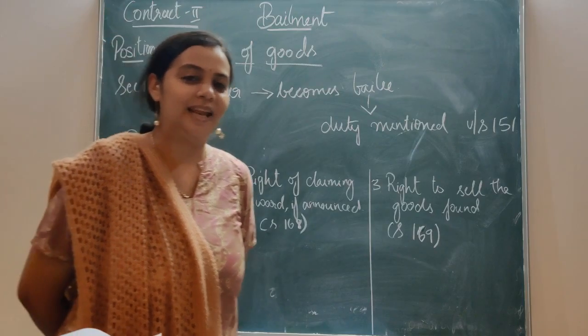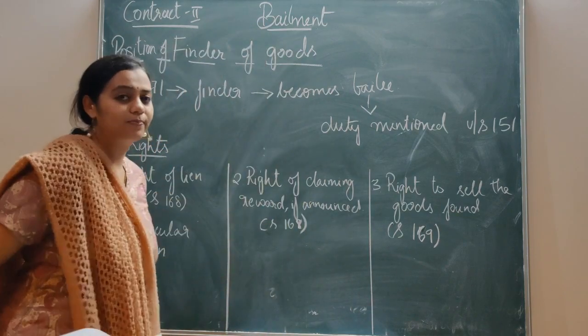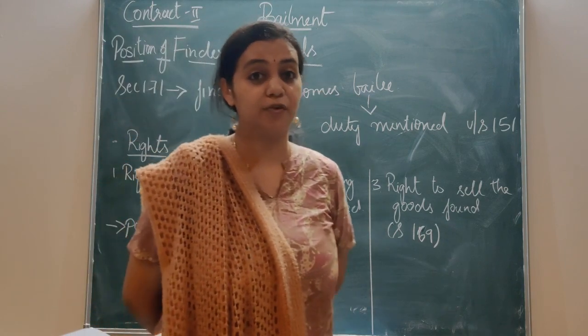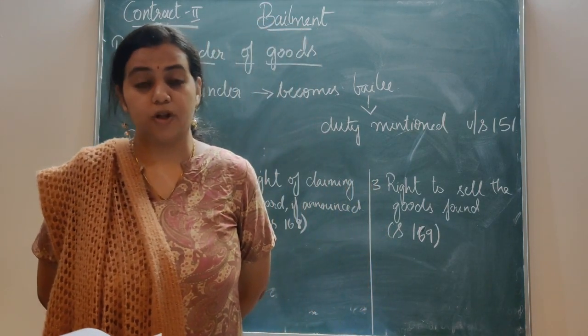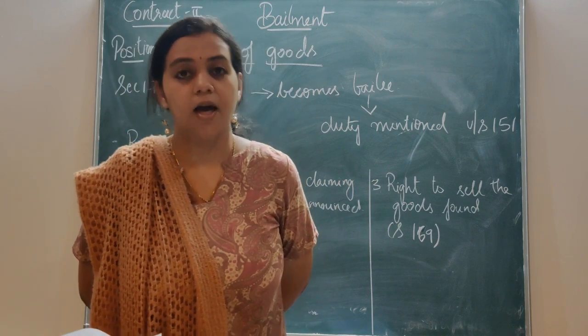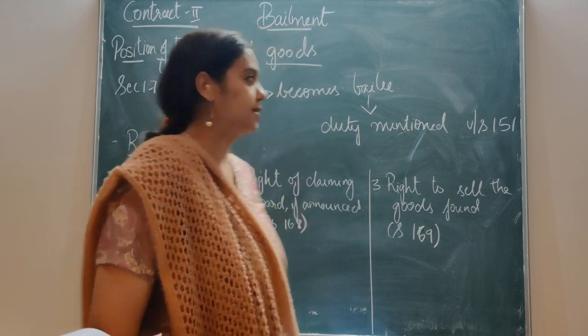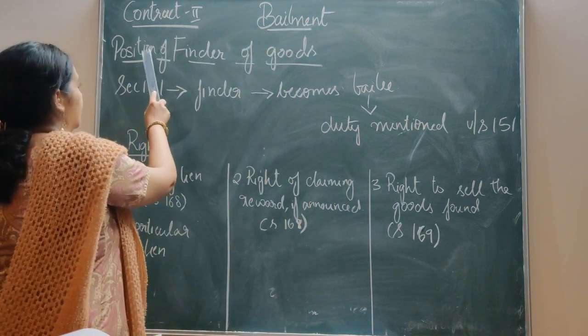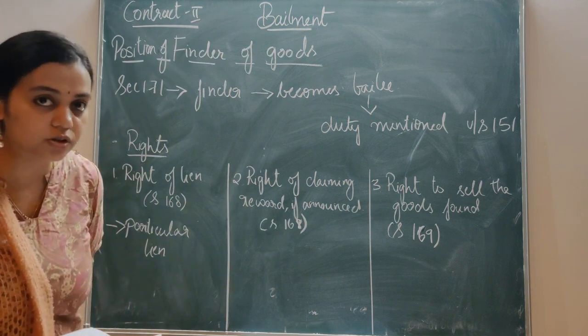Now we'll deal with the last part of the bailment, that is the position of the finder of goods. When we were discussing the initial class of bailment, I had mentioned that the finder of the goods, lost goods to be more precise, becomes bailee. You remember? From that we can ascertain what the position is. Now let us know what is the position of the finder of goods.